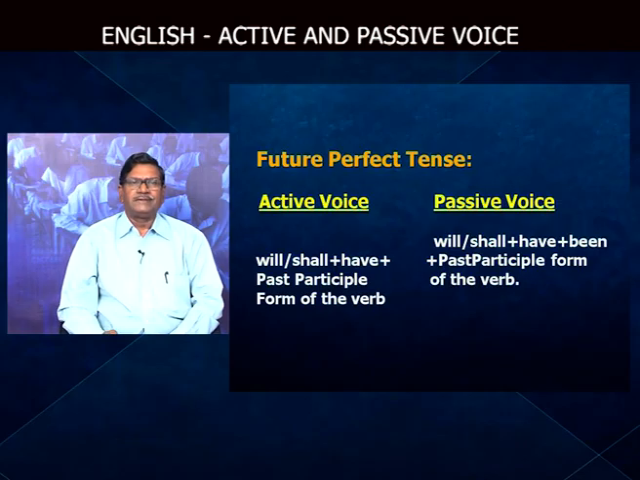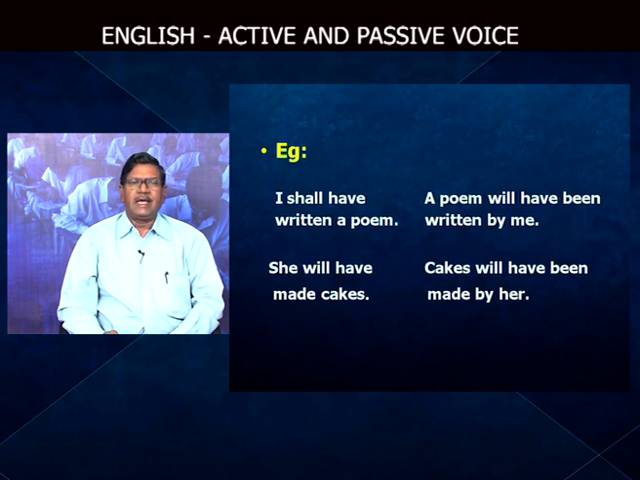Likewise, we can go for the next sentence. Future perfect. In the active voice, the verb form will be, because it is future, will or shall will be the helping verbs, and because it is perfect tense, have also will be there along with will or shall, and then the past participle form of the verb. I shall have written a poem.